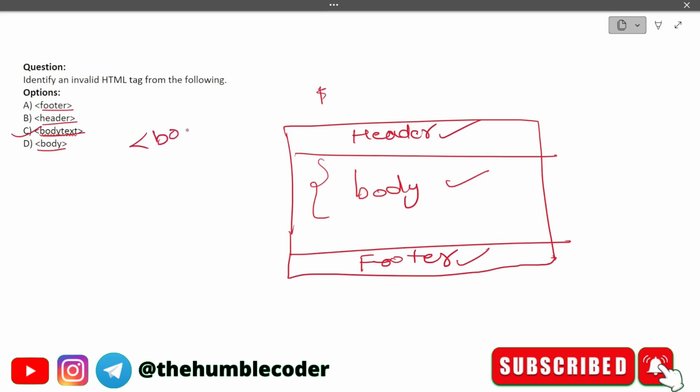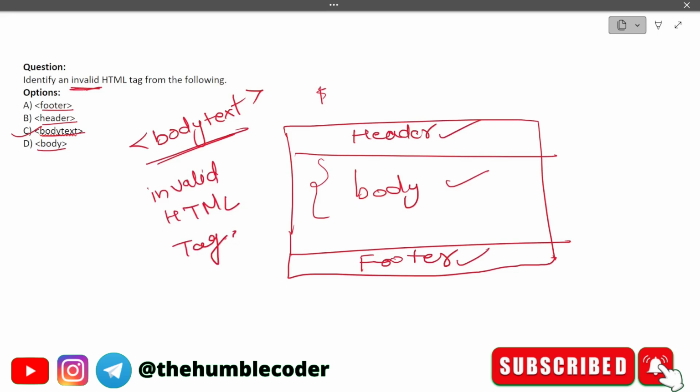So body text is not a valid HTML tag. That is why the correct answer is body text, because we were asked invalid. So body text is, we can say, an invalid HTML tag. Okay, let's see the next now.